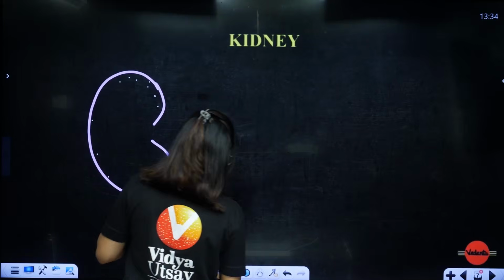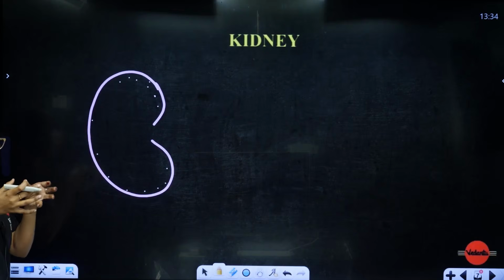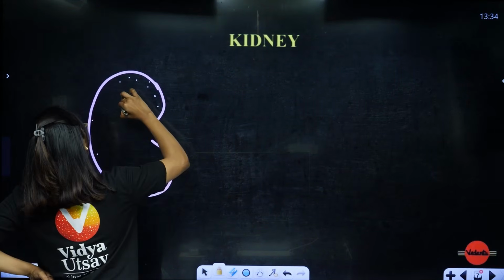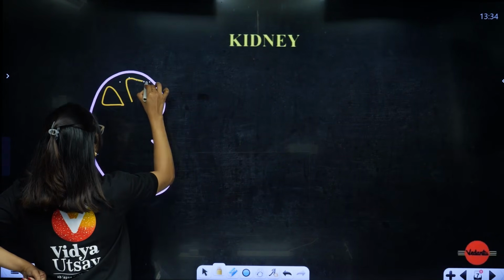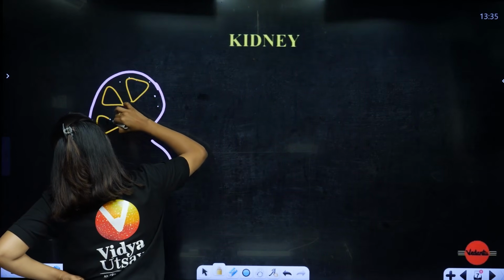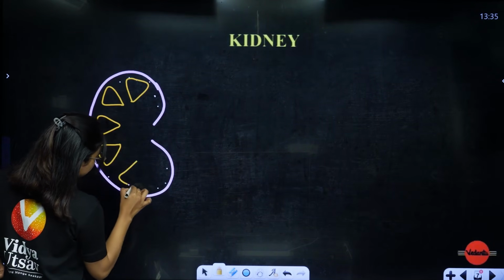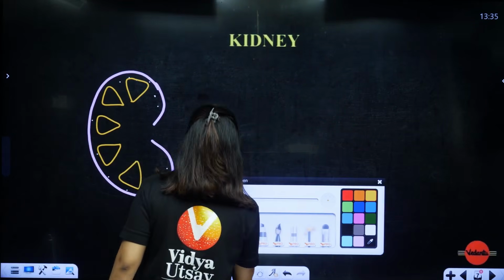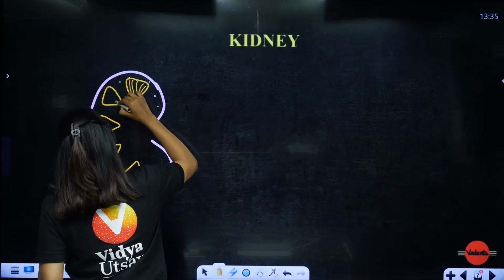Okay, now we are going to start. In the cortex region, students, I showed you this funnel shaped structure, no? So they are going to start from the cortex and slowly they will merge into the medulla. These are going to be funnel shaped structures like this, as you saw in the 3D diagram right now. Here you go, like this. These funnel shaped structures are called the medullary pyramid. What are they called? They are called the medullary pyramid.